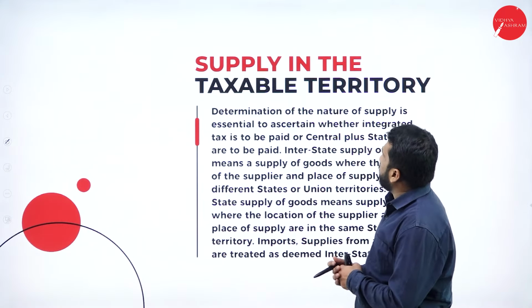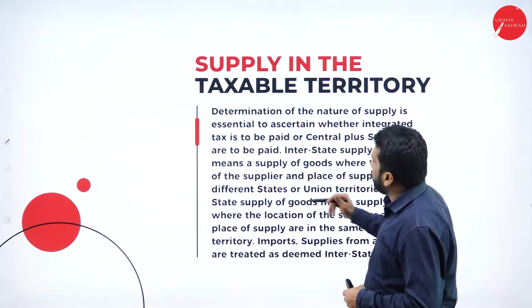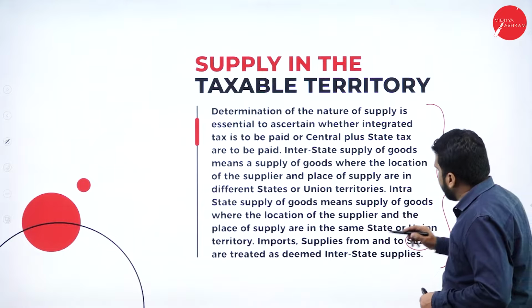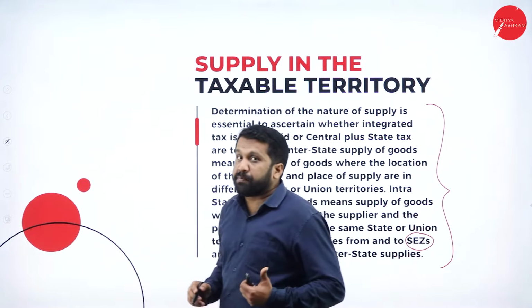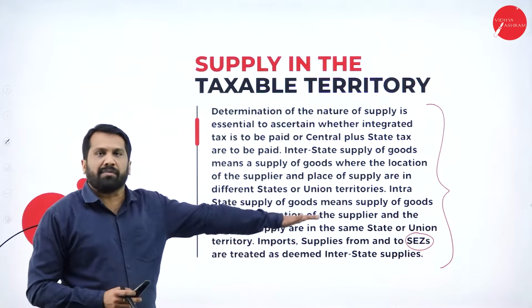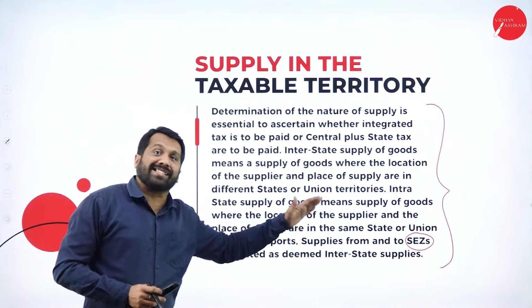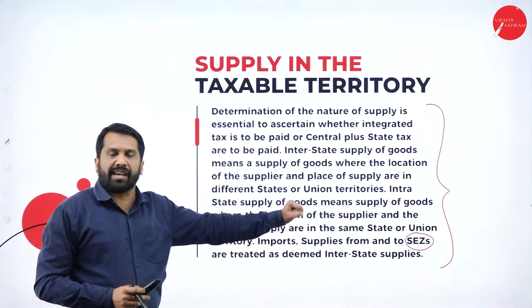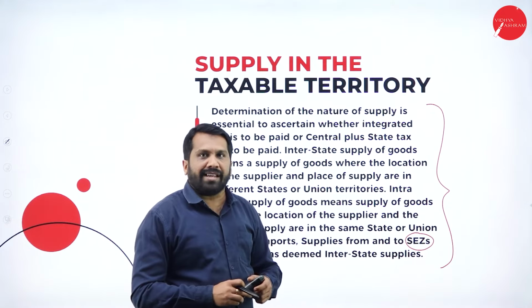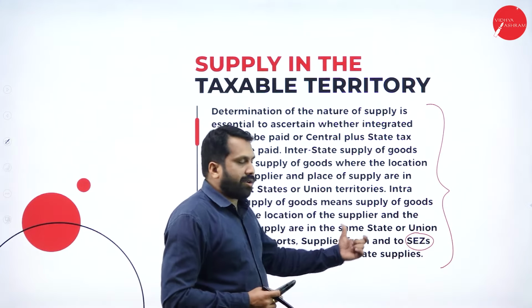Next one, supply in the taxable territory. The same thing, they have explained the theory part. SEZ, remember what is SEZ? Special Economic Zone. Any trade that happens with a Special Economic Zone, we call it an exempted transaction. Exempted means we don't charge tax on that. I'll tell you what is SEZ, Special Economic Zone.